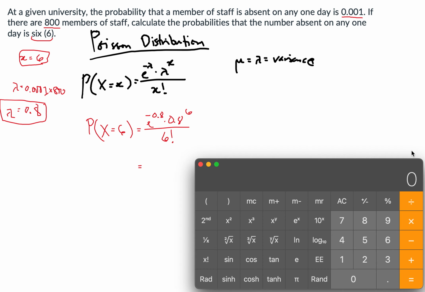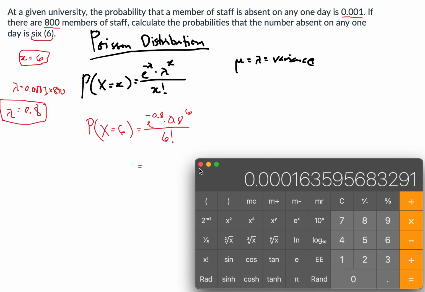If you have a scientific calculator with a natural display, this will be even easier. Negative 0.8 for e, multiply by open parenthesis 0.8 raised to 6, close parenthesis, divided by open parenthesis 6 factorial, close parenthesis, equals.